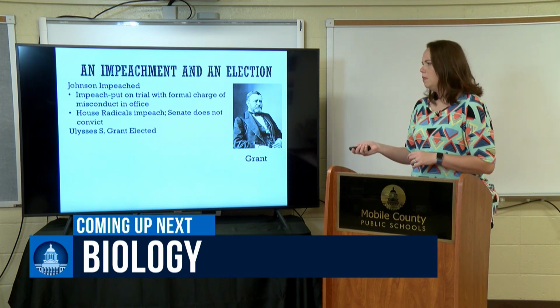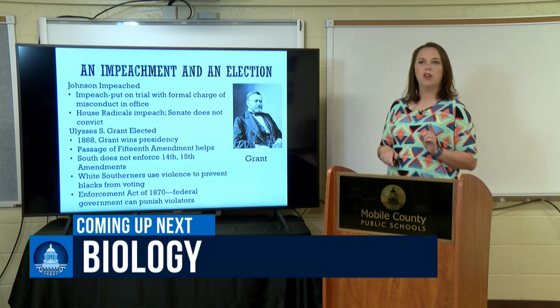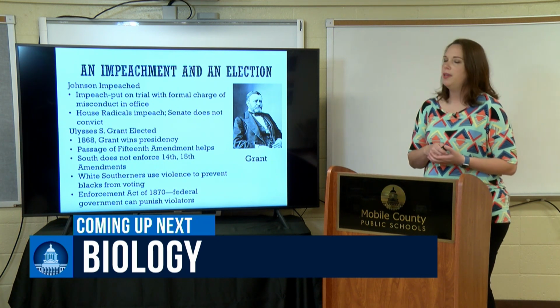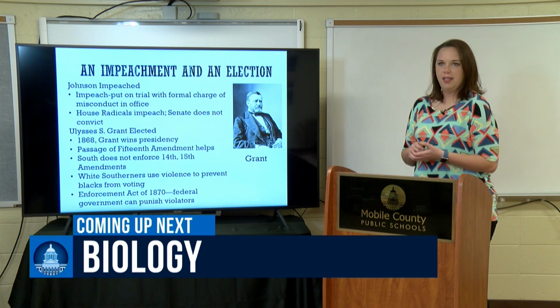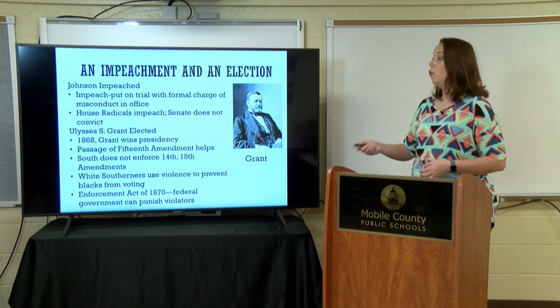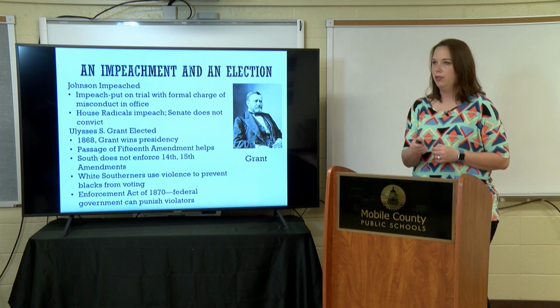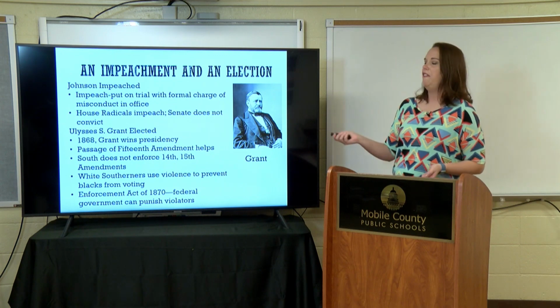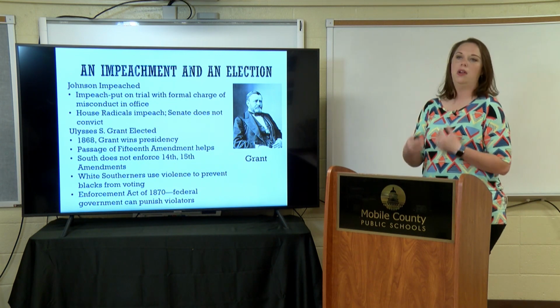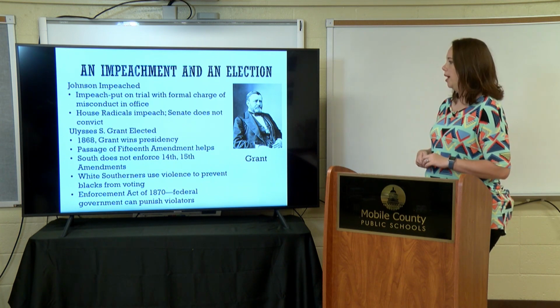Now, the gentleman that's going to come to the presidency next is a guy that we all are familiar with at this point because we talked about him quite a bit during the Civil War, and that's Ulysses S. Grant. And just note, very quickly, I'll plug this real quick. There's a great documentary coming up on Ulysses S. Grant over Memorial Day weekend on the History Channel. So if you're interested in finding out more about Grant and his service as not only a military leader but also as president, that might be something good to watch.